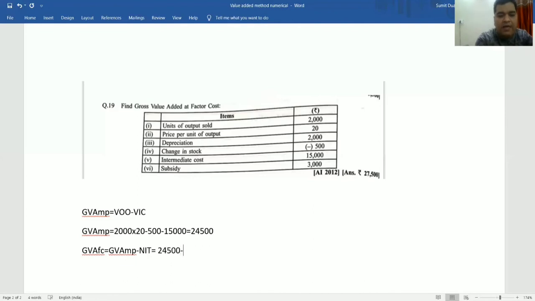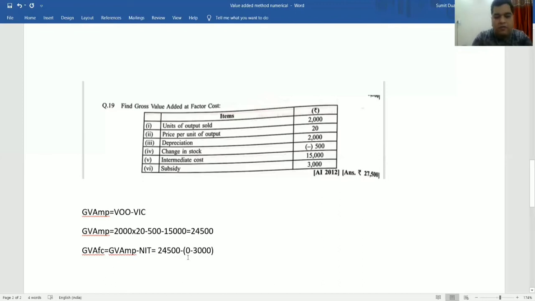GVA at MP is 24,500 minus net indirect tax. And here the net indirect tax is not given to you. So the formula of net indirect taxes, indirect taxes minus subsidies. Indirect tax is not given, so we'll consider it as 0. And the subsidy in this question is given to you 3,000.